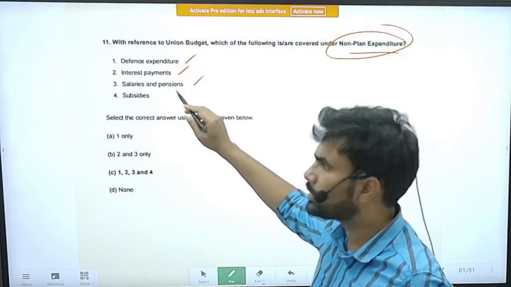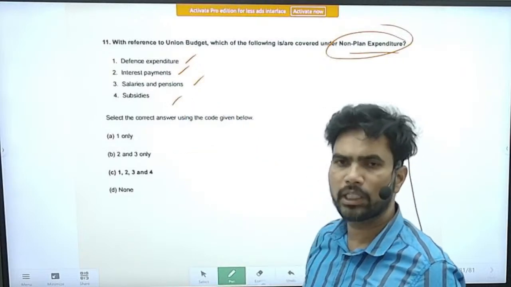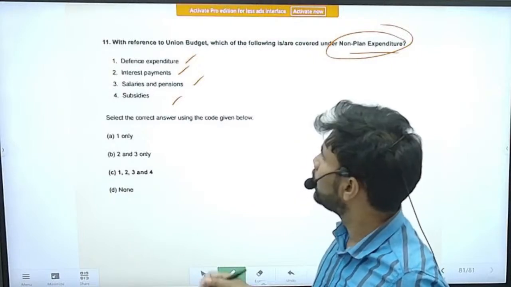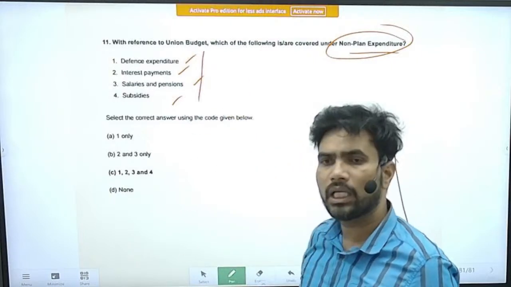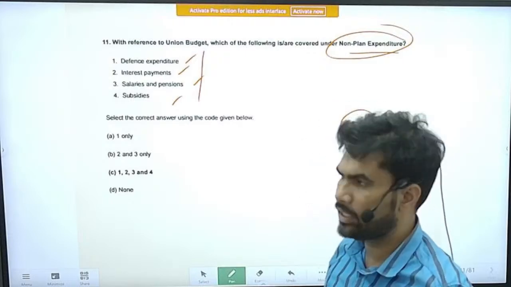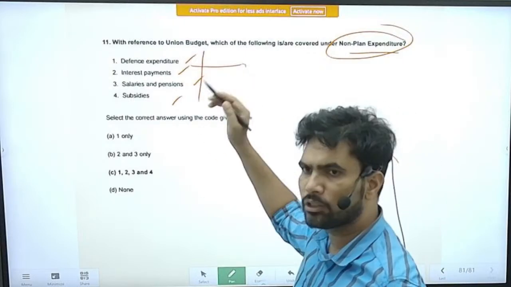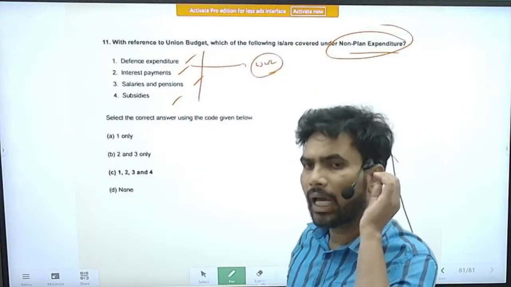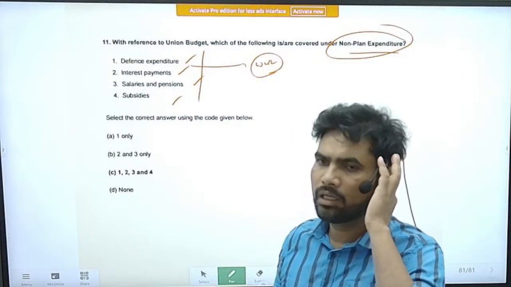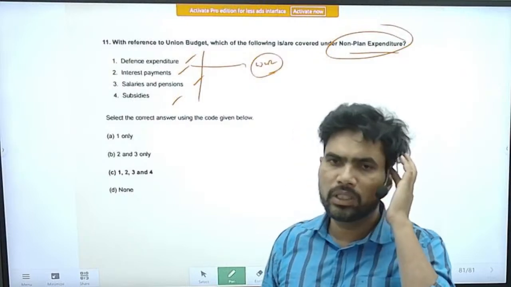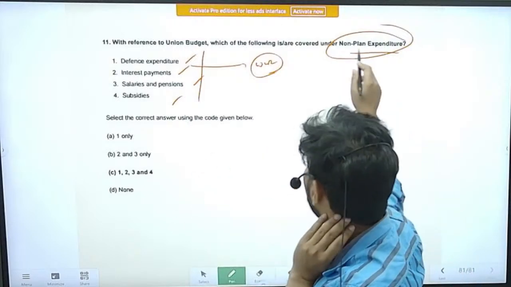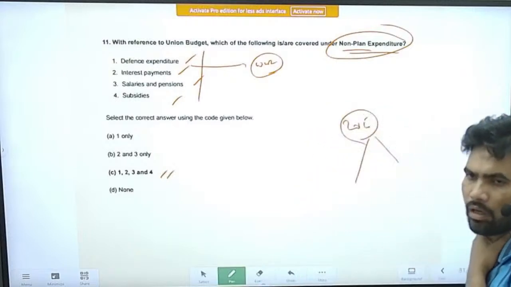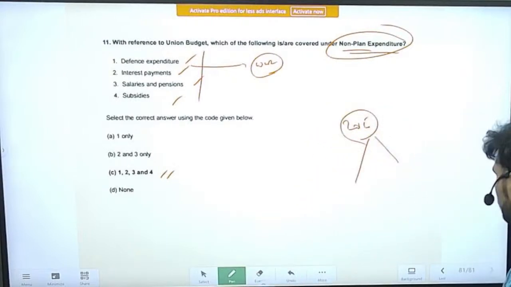So salaries and pensions, subsidies, all these are temporary expenditures to meet the day-to-day needs. So they are included in the non-plan expenditure. The defense expenditure that is made during wartime is considered as planned expenditure. But the defense expenditure that is made during peacetime is considered as non-plan expenditure only. So correct option is option C. 1, 2, 3, 4 all are included in the non-plan expenditure.